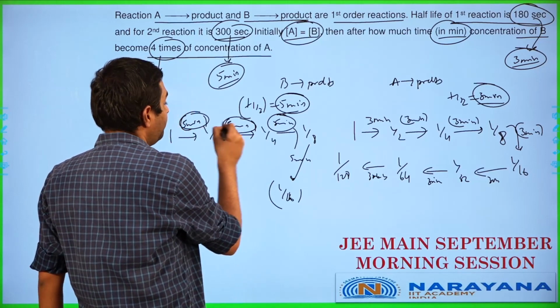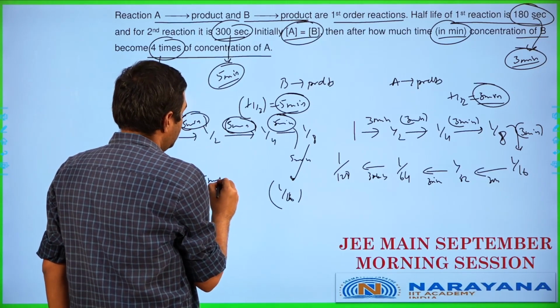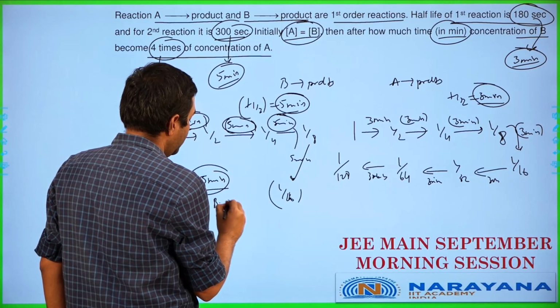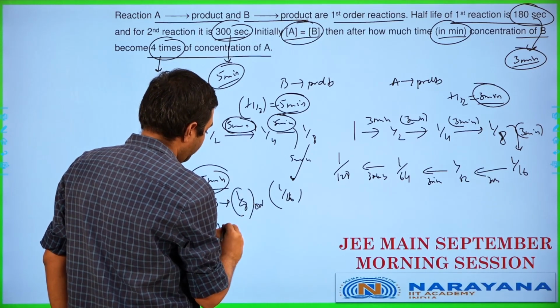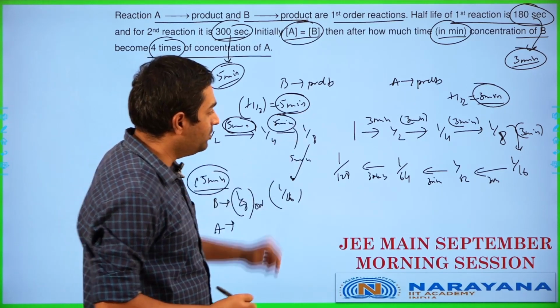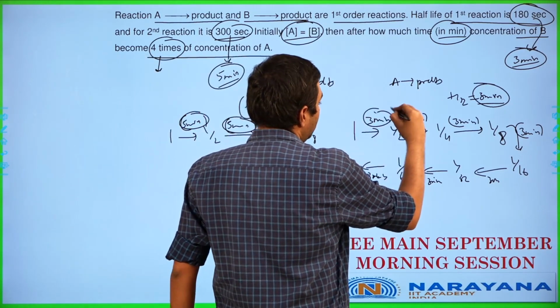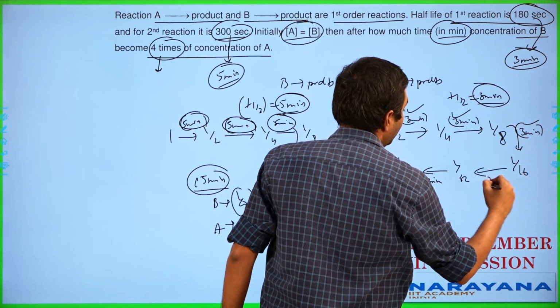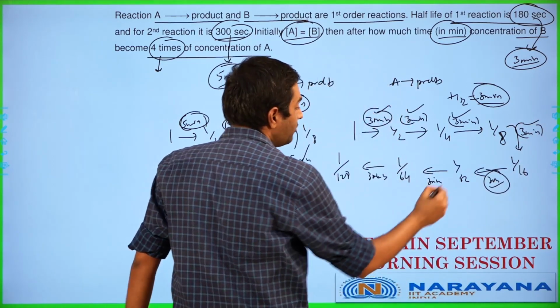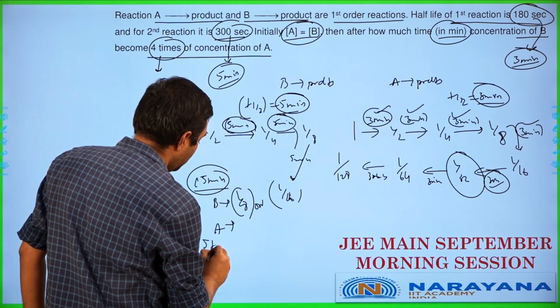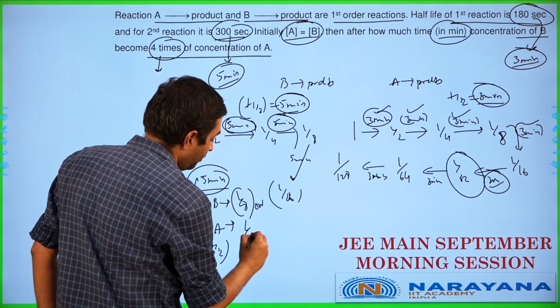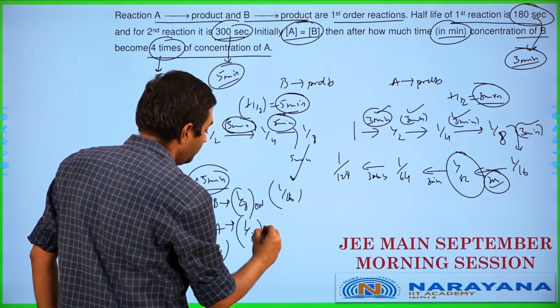3 T halves now, it's 5, 5, 5, 15 minutes time. So after 15 minutes, amount of B left over is going to be 1/8 times original. Amount of A left over after 15 minutes: 15 minutes now, it's going to be 1, 2, 3, 4 and 5 T halves. So after 5 T halves, amount of A left over is 1/32 of the original amount.